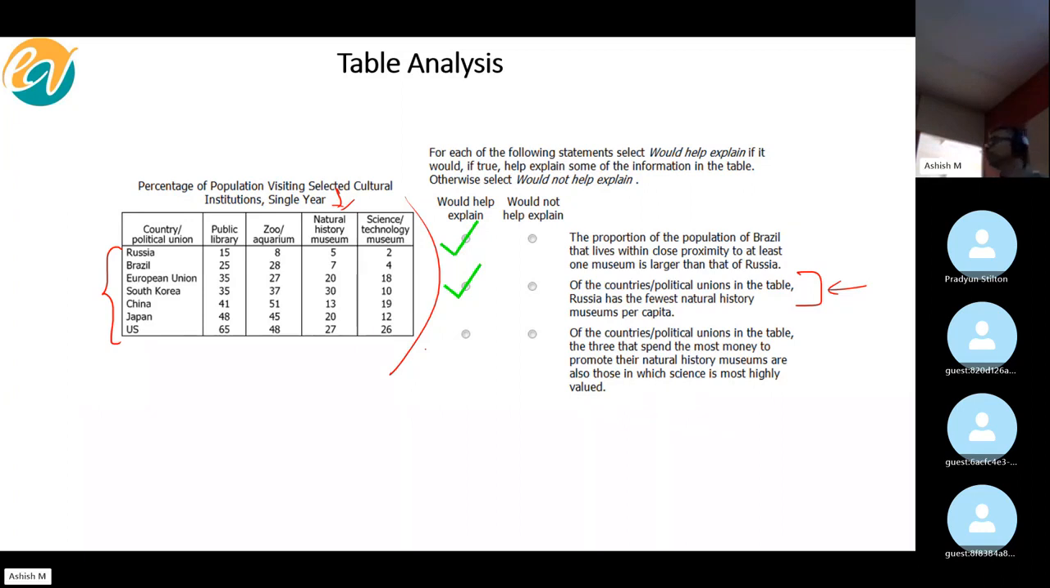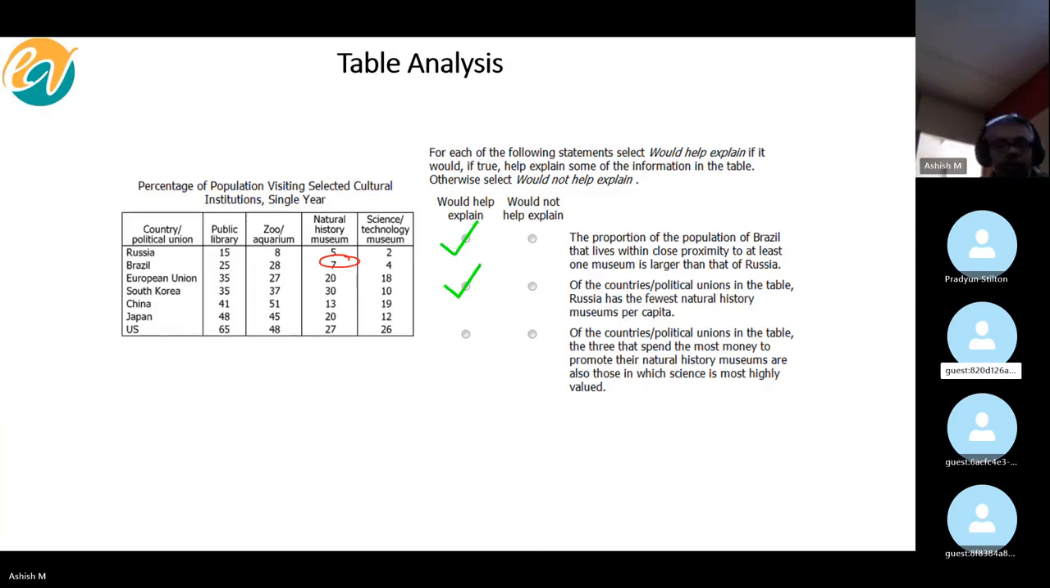Sir, but this is the percentage of population visiting. We don't have the population to decide whether per capita it's the lowest or not. Sorry, Anand, can you repeat? Since we have to find the lowest value per capita, how would we know from the table?